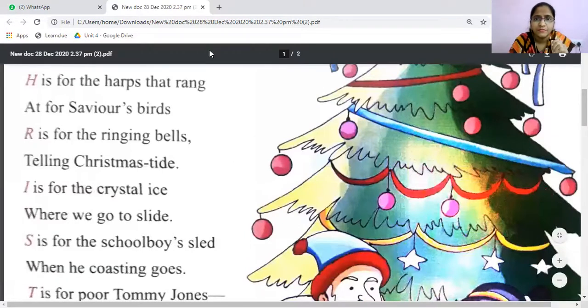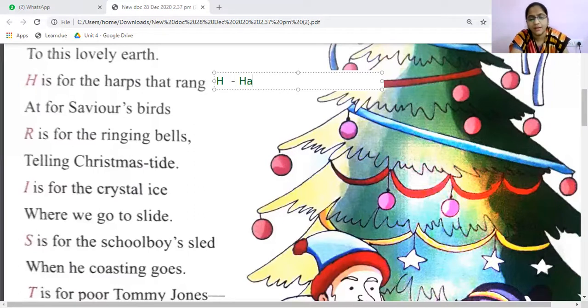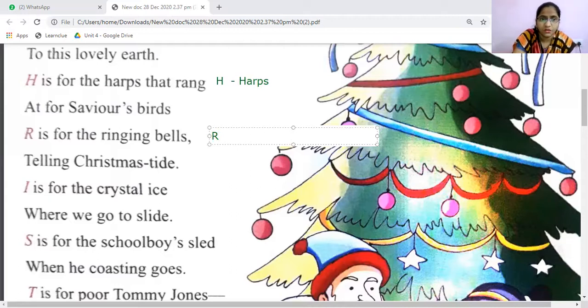What are they? Harps, dear students. H is for harps. Next one. R is for ringing.